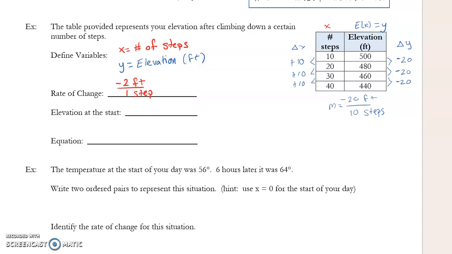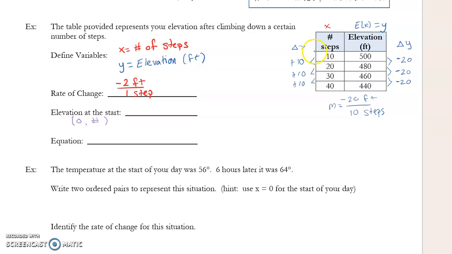But now this one's a little bit trickier, and we've seen this, but I don't know where I start. Because technically our starting point is always when we have 0 for my X and whatever that number is for my Y. I don't have 0 for my X. But I have a pattern, and I can work my way backwards. 40 to 30 to 20 to 10.